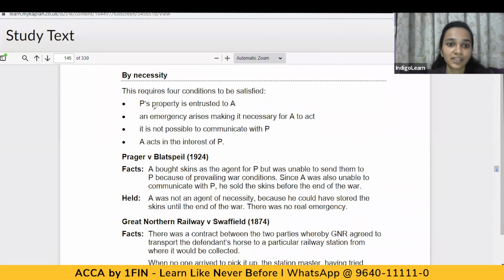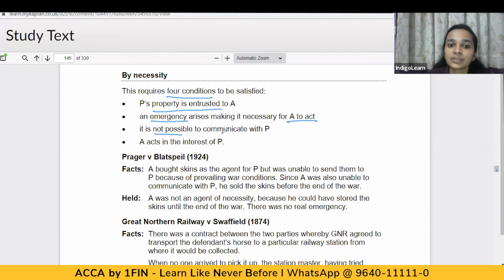When we talk of agency by necessity, there are four conditions which shall be satisfied. The first one is that property is entrusted to the agent. So in our example, there was some property which Mr. Raj had. Raj had the goods of the principal, and an emergency arises, making it necessary for the agent to act. So some property has been entrusted to the agent, and some situation arises which makes it necessary for the agent to take some action.